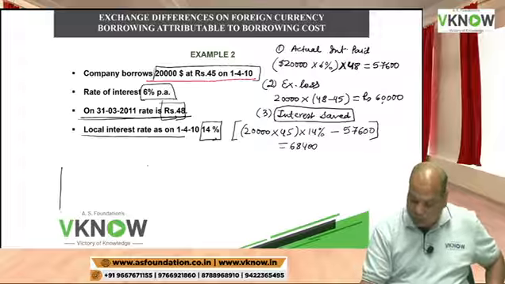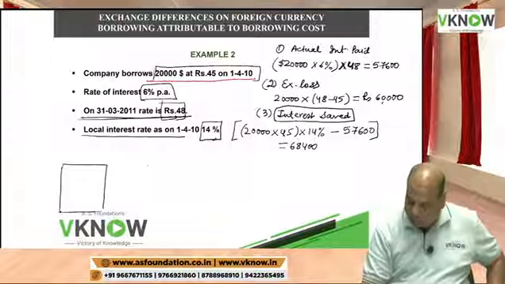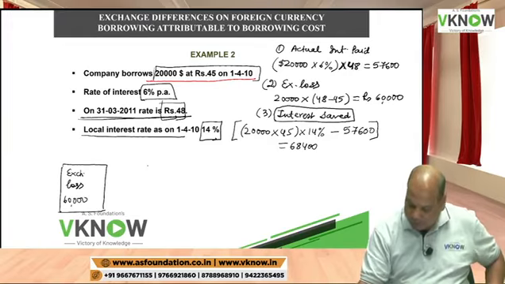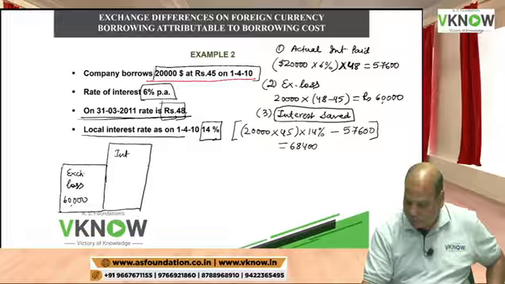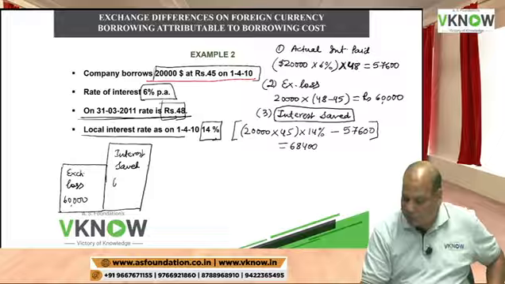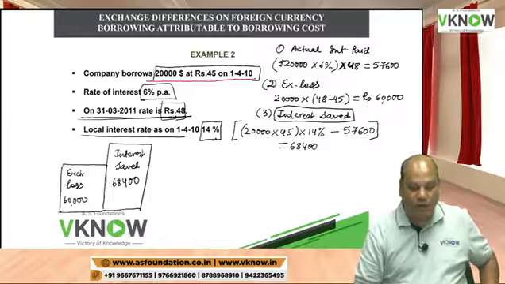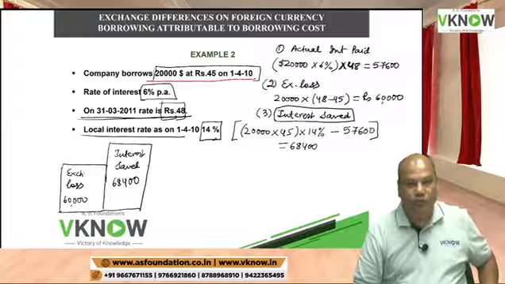Now you see there is a problem. My exchange loss is 60,000, but my interest saved is 68,400. This time the interest saved is more. Purposefully I have taken two examples. In the first example, exchange loss was more. In the second example, interest saved is more.